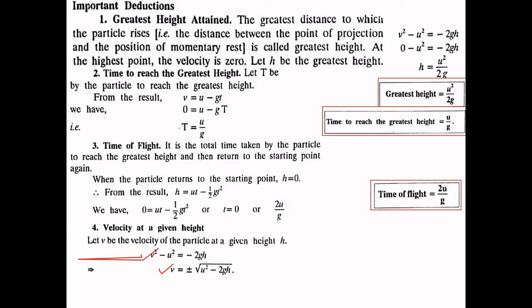Now you can see we have two values of the velocity here. One is positive and the other is negative. Why are we getting two values? Let us see. Because when the particle moves vertically upwards, it will pass through this point two times. Suppose this is the height h. From this point, it will pass two times. Firstly, when it is moving upwards, and secondly, when it is moving downwards.